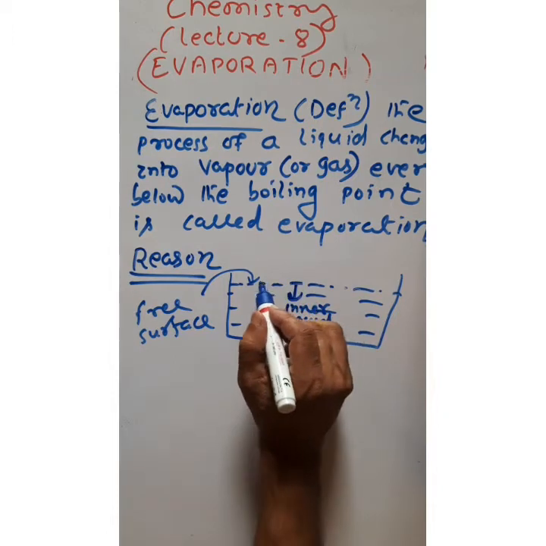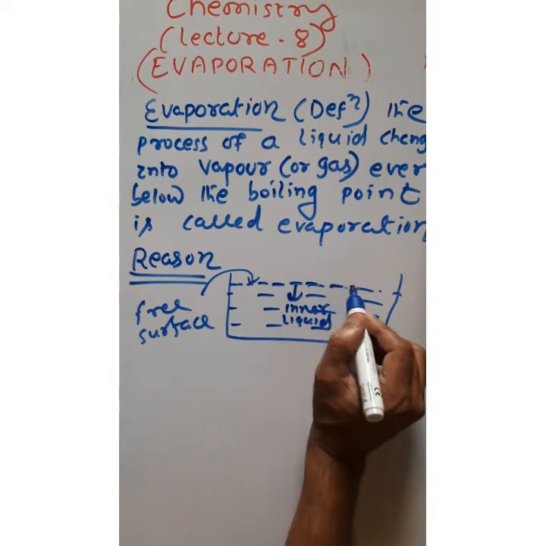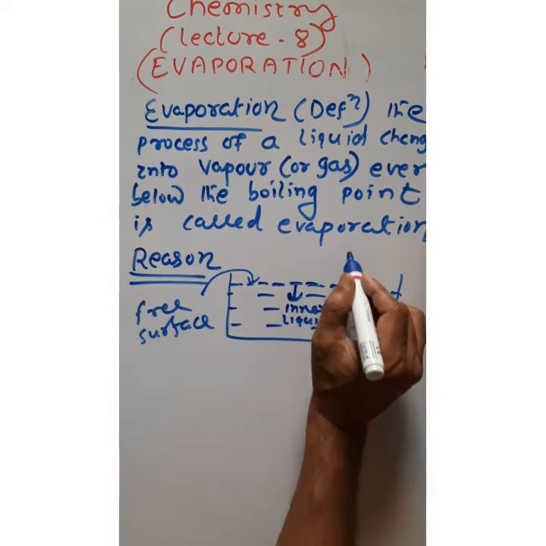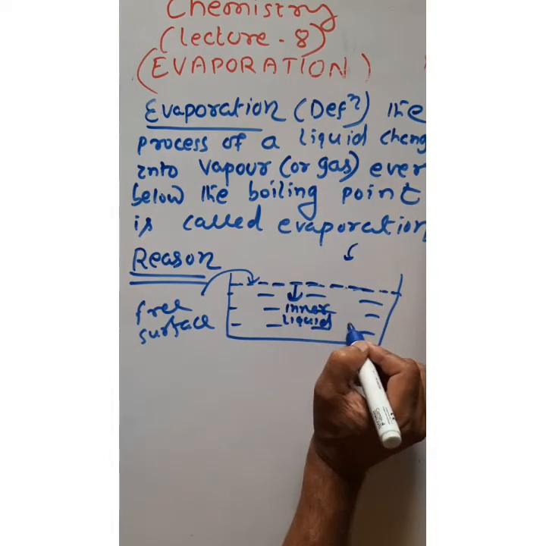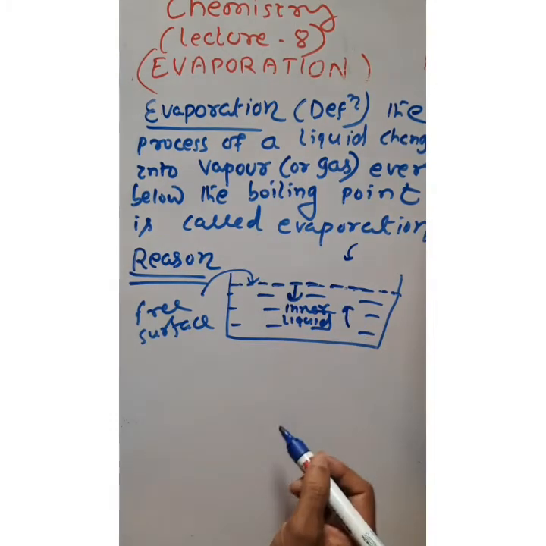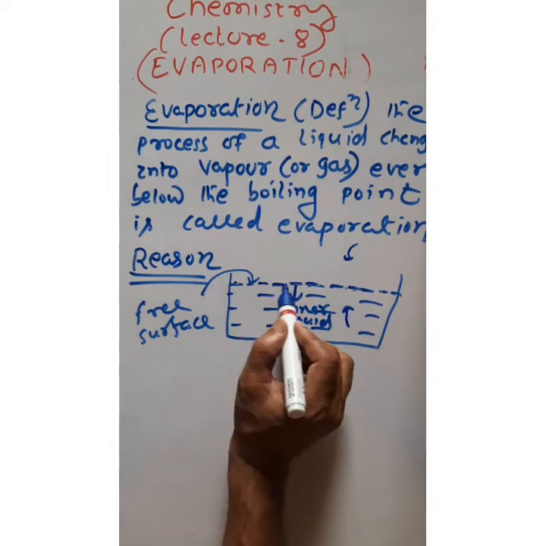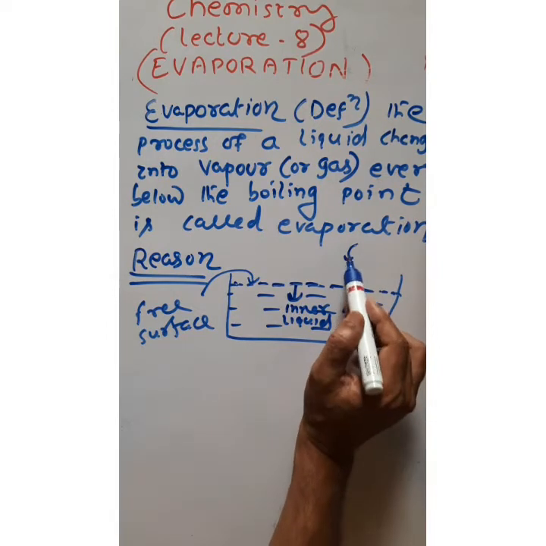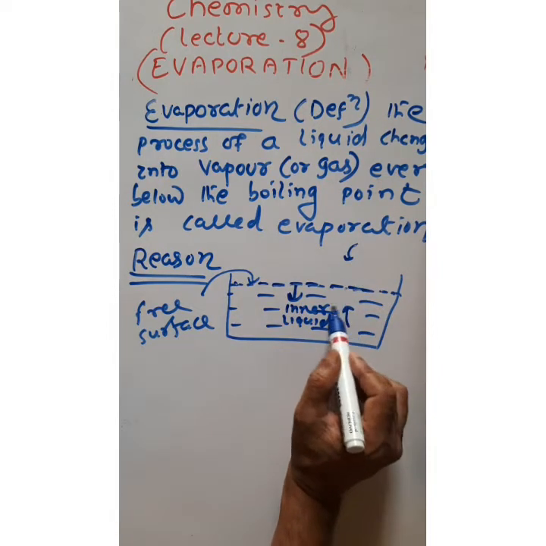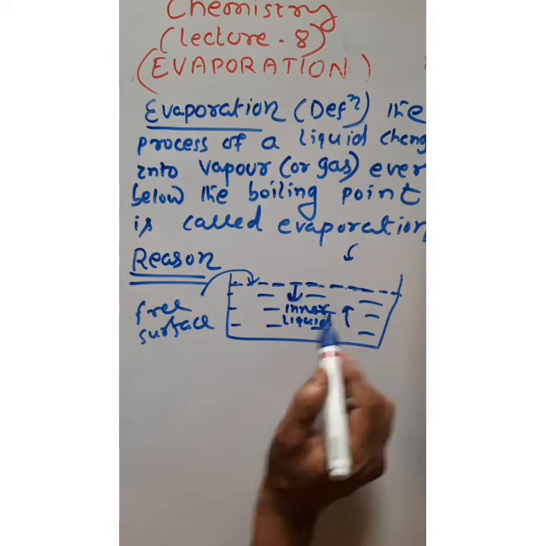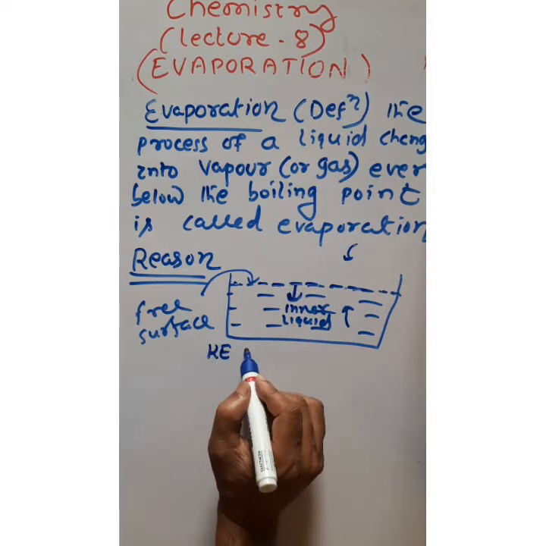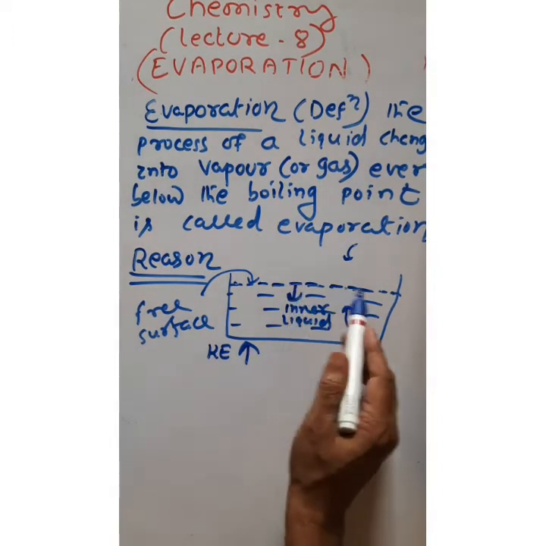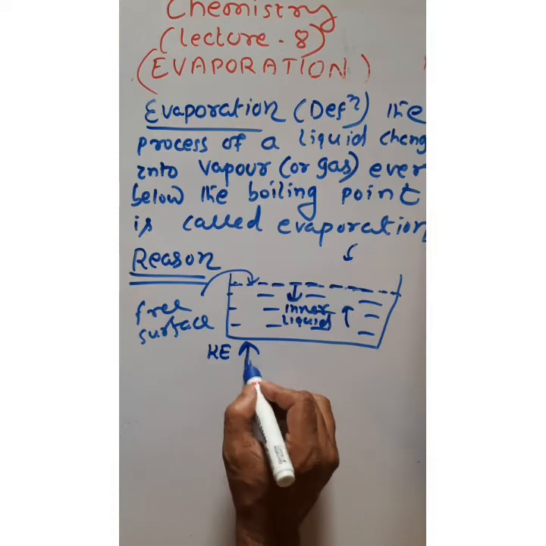But now you see, the liquid surface particles are energized, or get energy, from the surrounding as well as from the internal part of the liquid. These surface liquid particles get heat energy from the surrounding as well as the inner part of the liquid, by which the kinetic energy of the surface particles will increase.